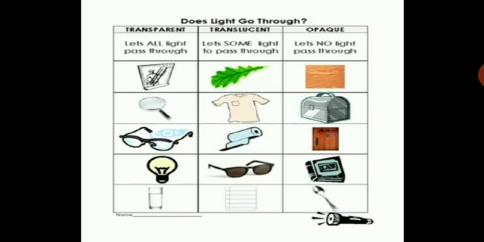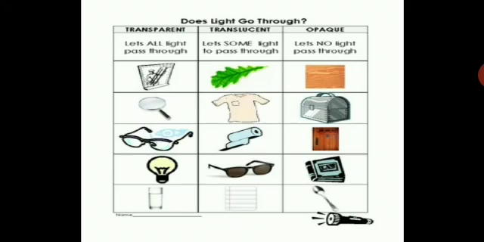Here you can have a look at these objects with a torch kept near them, and you try to pass light through them, and you will experience which object completely passes light through, which allows partial light to pass through, or which does not allow light to pass through at all.